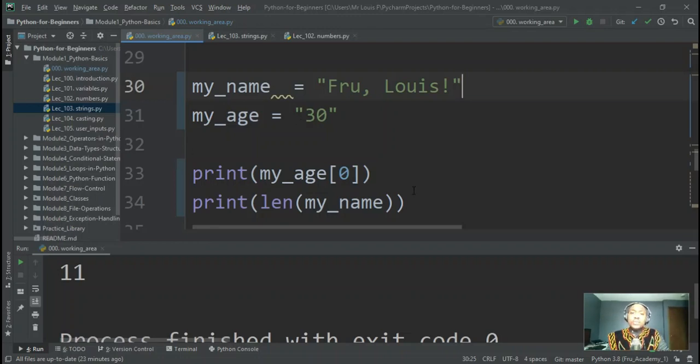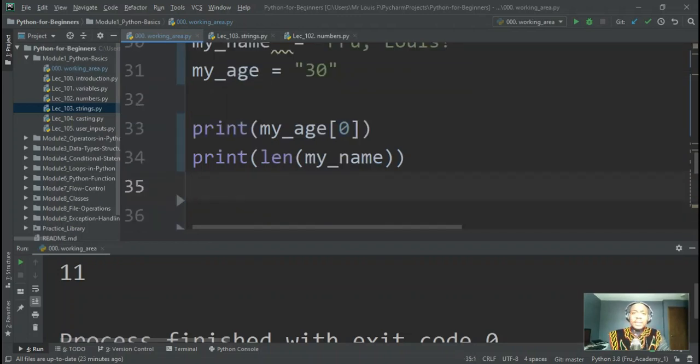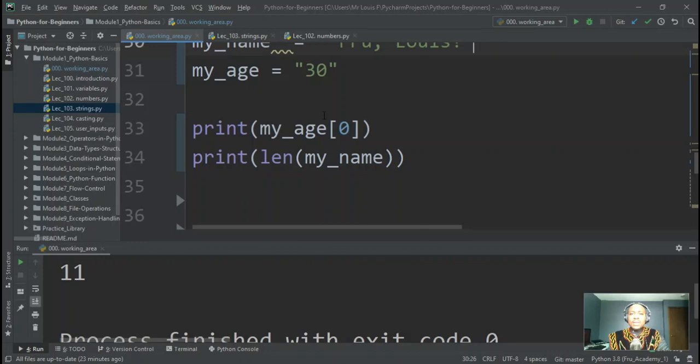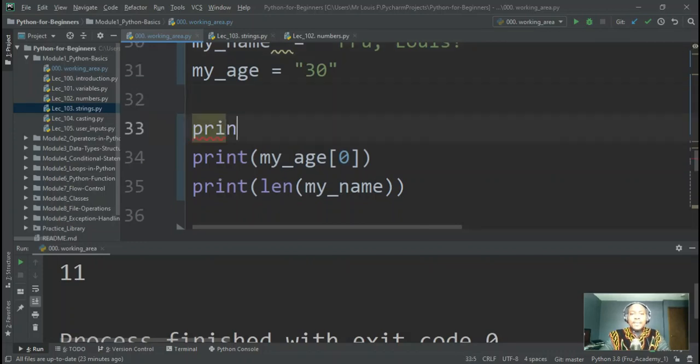Now, the next one that we can look at is, let me actually make my name to be like this, right? And then like this. So let's print my name just to see what it does.